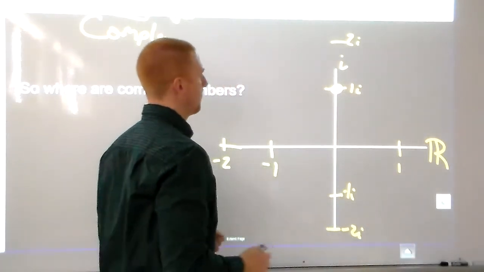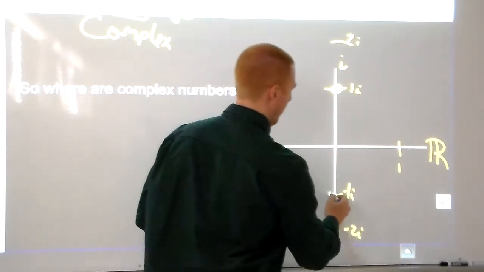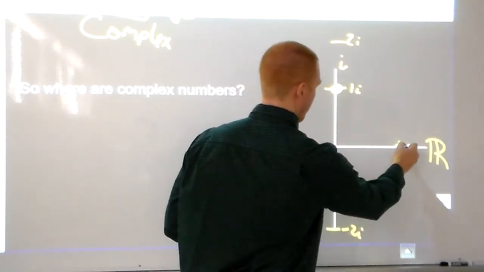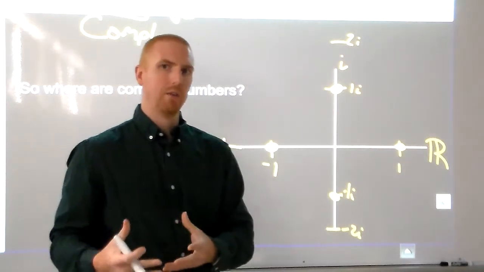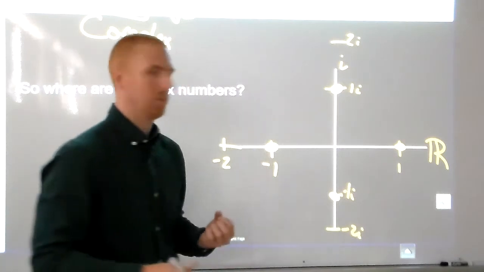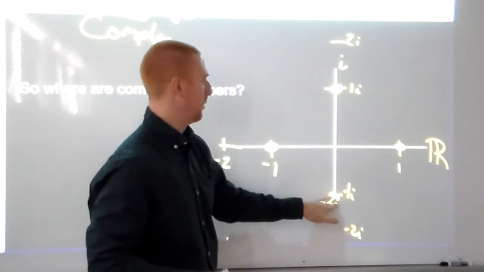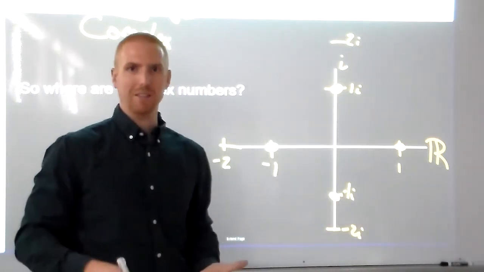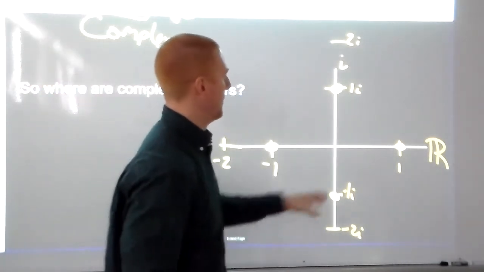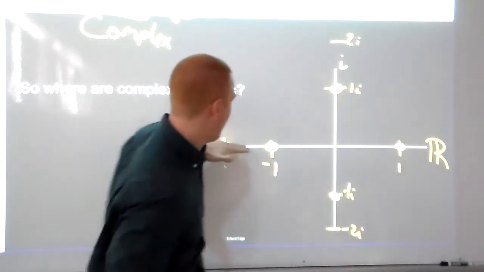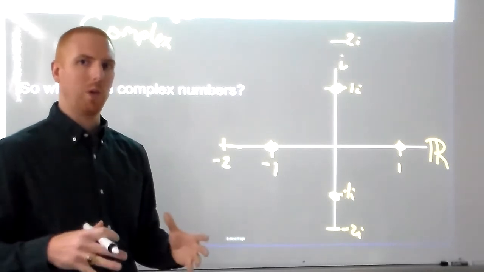i to the first is i. i squared is -1. i cubed is -i. And i to the fourth is 1. And we know that cycle just keeps repeating itself. So what you see is when you do the math, sometimes these numbers come into our real number system and they exist in our reality. And sometimes these numbers exist purely kind of parallel to our reality in a four-dimensional space. And when we get into this more in vectors, you'll see that there's a lot of other areas out here that are not completely in our plane of existence where these numbers exist. So they're there. They're just in a place you can't really see them.